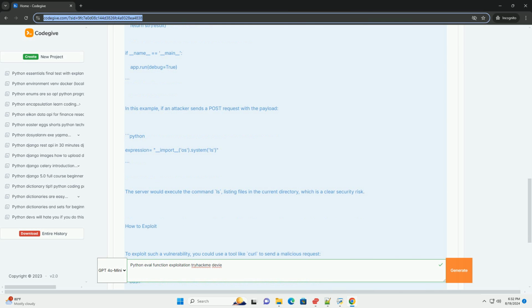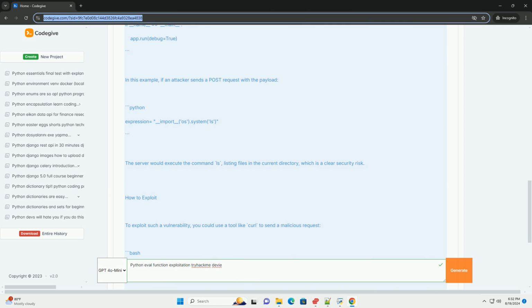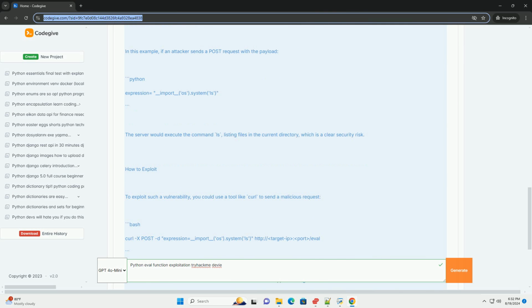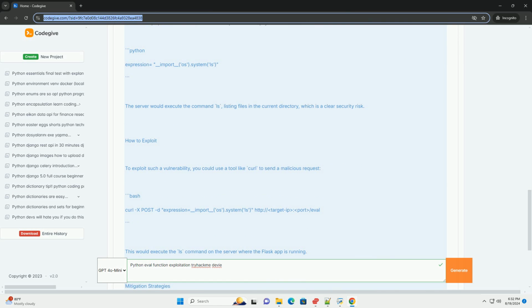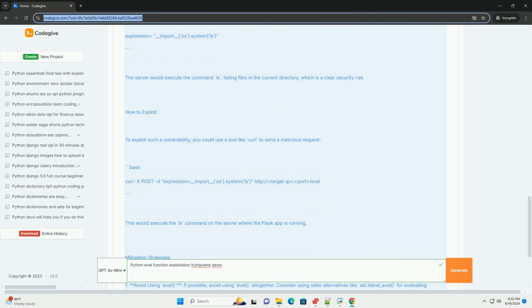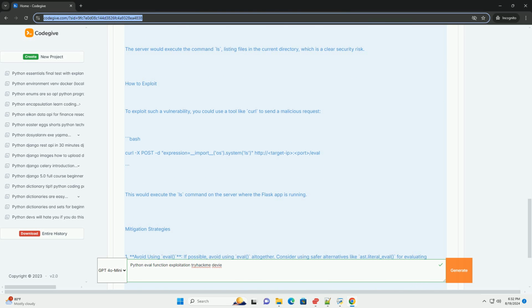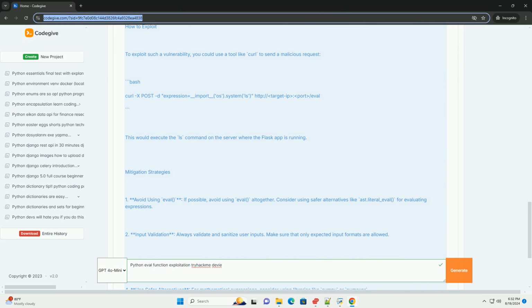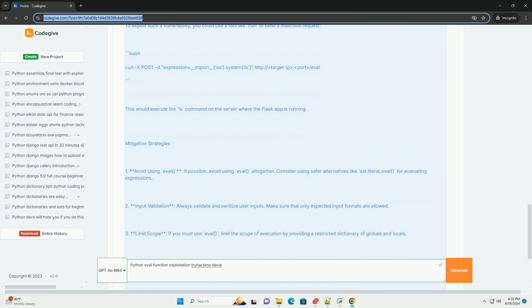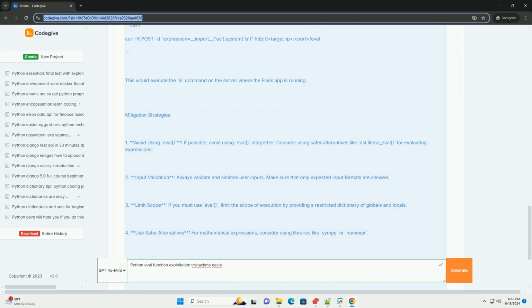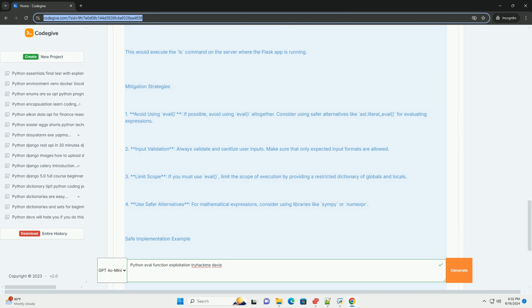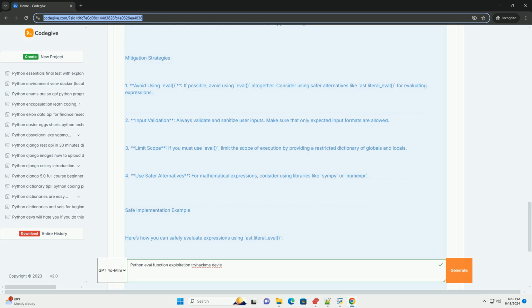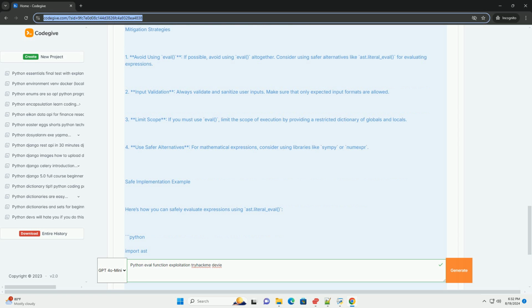Example of a vulnerable application: consider a simple Flask application that evaluates user-provided expressions. From flask import Flask, request; app = Flask(__name__); @app.route('/eval', methods=['POST']); def evaluate(): user_input = request.form['expression']; result = eval(user_input) # vulnerable to code injection; return str(result); if __name__ == '__main__': app.run(debug=True). In this example, if an attacker sends a POST request with the payload Python expression __import__('os').system('ls'), the server would execute the command ls, listing files in the current directory, which is a clear security risk.